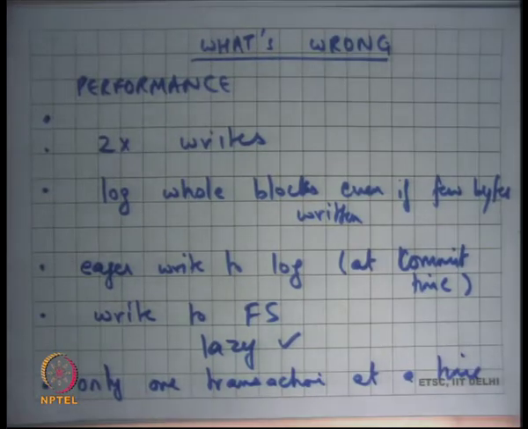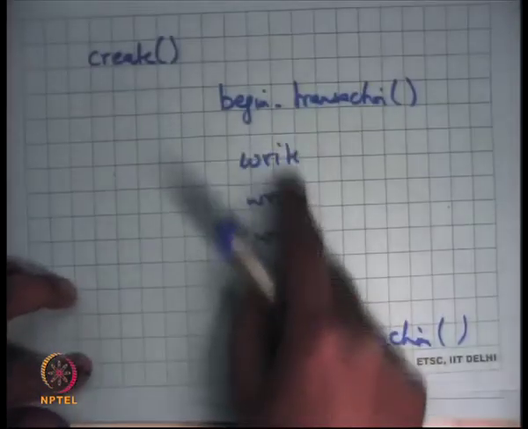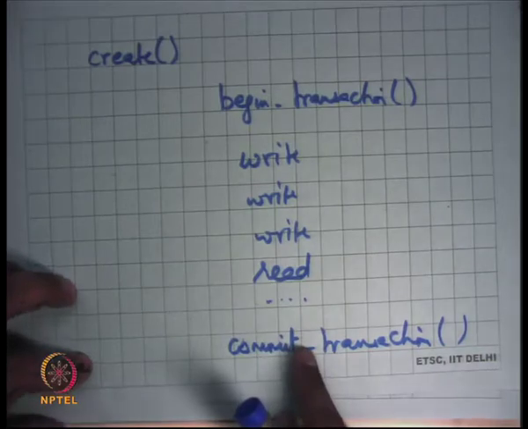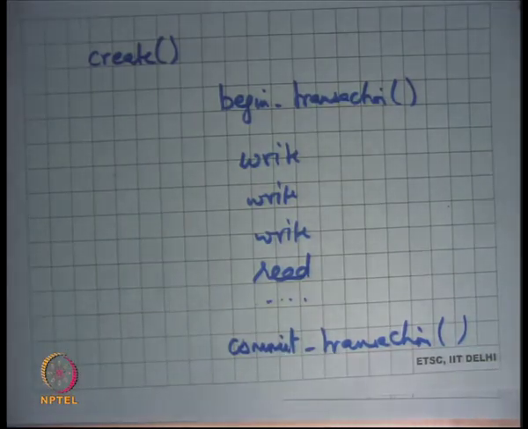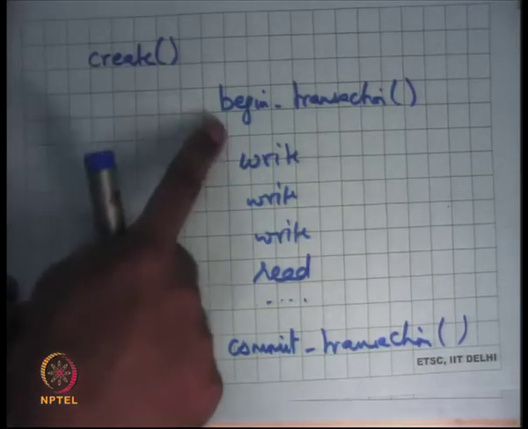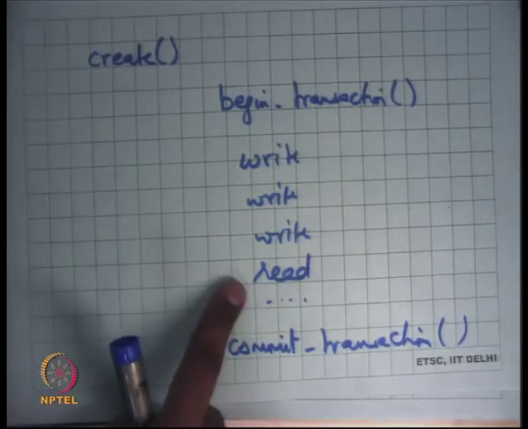Right? Why is this true? Let's see. Let's say I have this code: begin transaction, and then I start writing something, and then I commit transaction. To ensure atomicity across multiple accesses to the file system, the way I have discussed it so far, you basically want to make sure that only one transaction is active at any time.